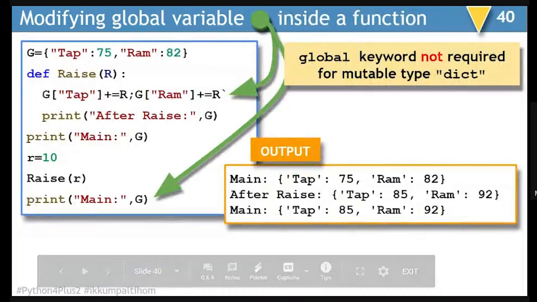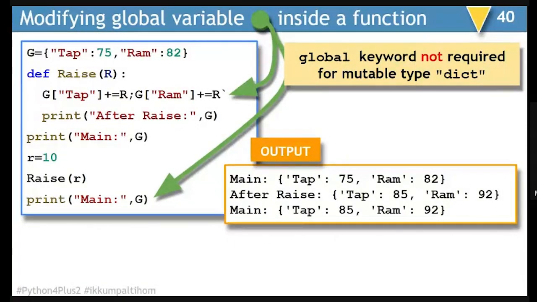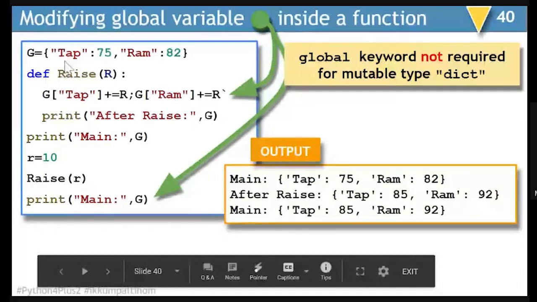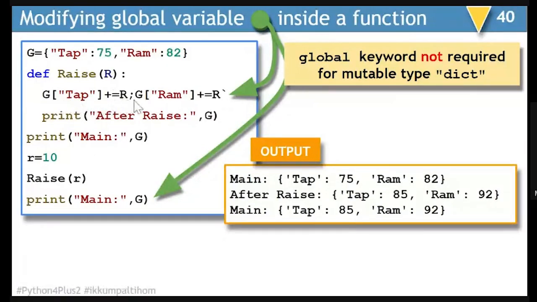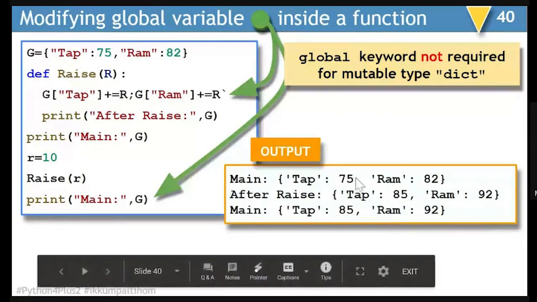Another example, we are taking a dictionary here. If the dictionary is a global variable, then inside the function it will not require the global keyword, so it will be directly modified by us. The original G contains Tap as 75 and Ram as 82. When I pass R as a parameter, Tap is incremented by R and Ram is incremented by R. So after raise, you can see 75 became 85, 82 became 92.